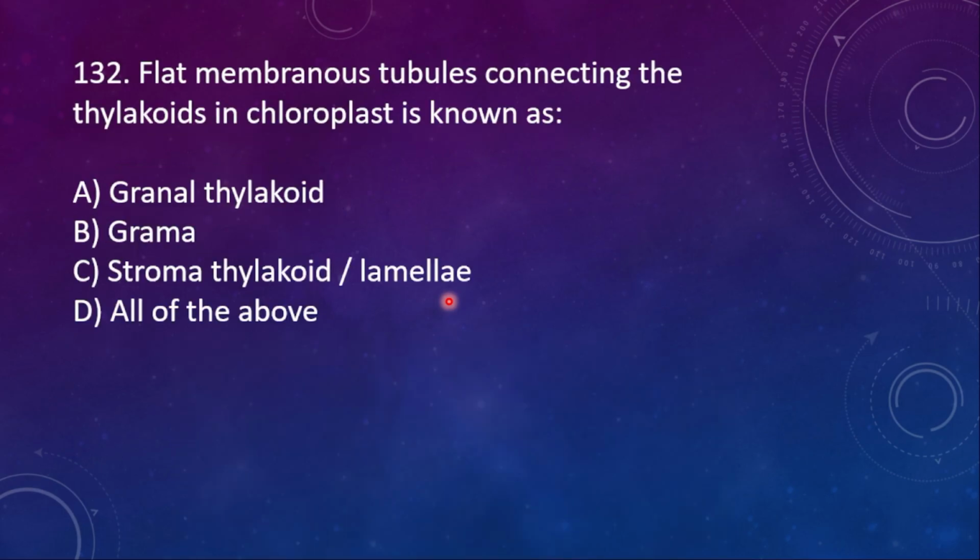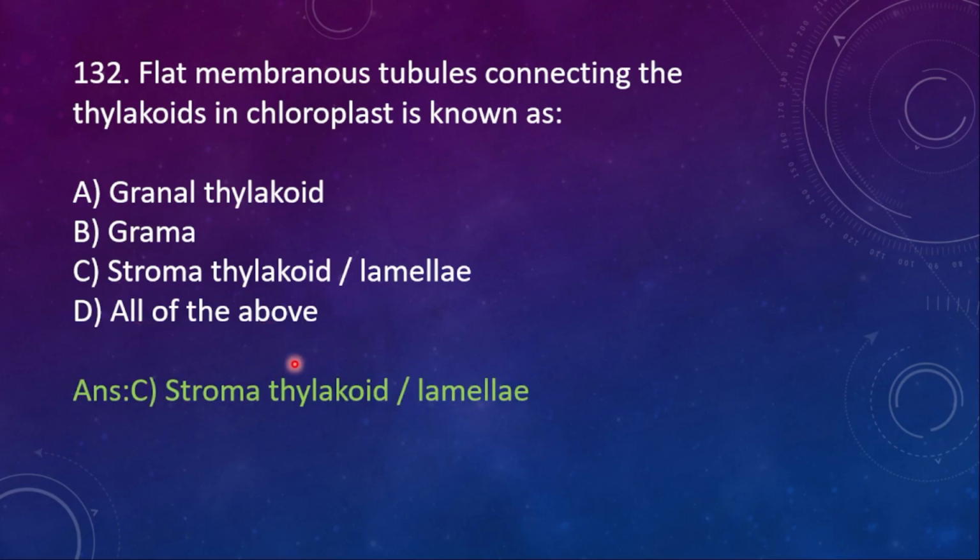Next, question 132. Flat membranous tubules connecting the thylakoids in chloroplast is known as. A. Granum thylakoid, B. Granum, C. Stroma thylakoid or lamellae, and then D. All of the above. So here thylakoid stroma or stroma lamellae is called what? It is connecting the two flat membranous grana.